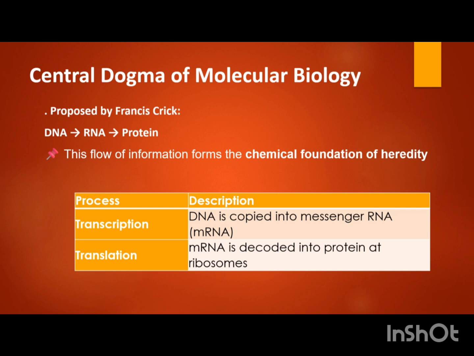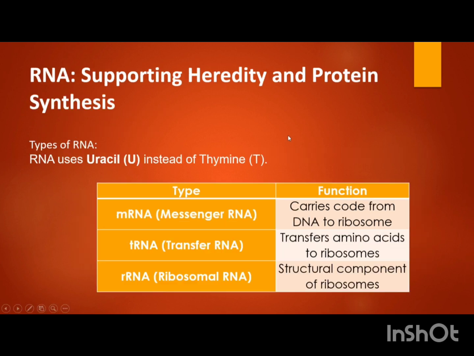So there are two processes. One is transcription and another is translation. DNA is copied to mRNA, that is transcription, and mRNA is decoded into protein, that is translation. Now, RNA is the supporting hereditary material and protein synthesis material. How? Because sometimes RNA acts as a genetic material. In some species, there is absence of DNA. So, in those cases, RNA acts as a supporting hereditary material.